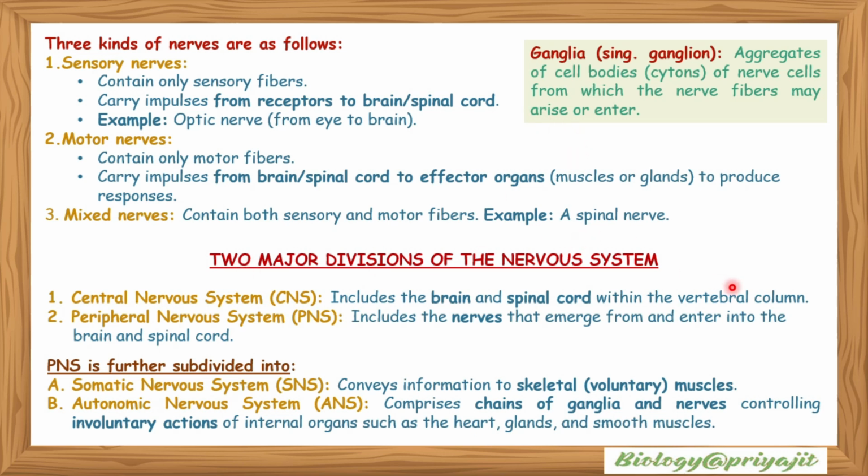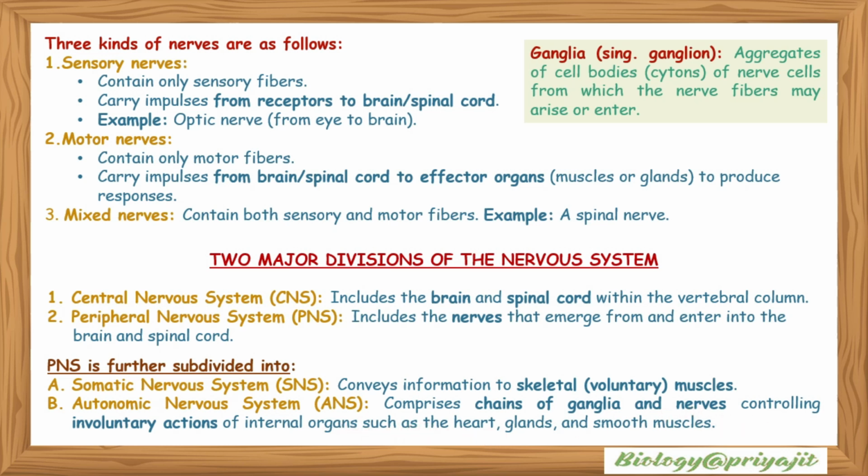Two major divisions of the nervous system. The central nervous system includes the brain and spinal cord within the vertebral column. The peripheral nervous system includes the nerves that emerge from and enter into the brain and spinal cord. The PNS can be subdivided into the somatic nervous system, or SNS, that conveys information to skeletal or voluntary muscles, and the autonomic nervous system, or ANS, which comprises chains of ganglia and nerves controlling involuntary actions of internal organs such as the heart,